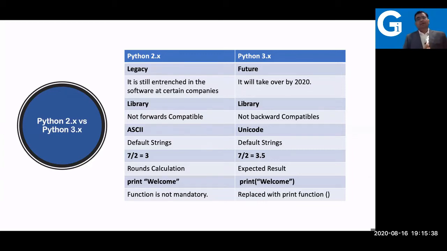Second thing you can see is the calculation part, the mathematical part. Here there is 7/2. What you see is that the result is not accurate. It's a rounded calculation done in the 2.x version. Whereas in the 3.x version, you can see the expected result. So that's also another difference. One more thing you can see is that in the 2.x version, by default, you have ASCII code support. Whereas in the 3.x version, you have Unicode support. So these are the major differences between the 2.x version and the 3.x version.